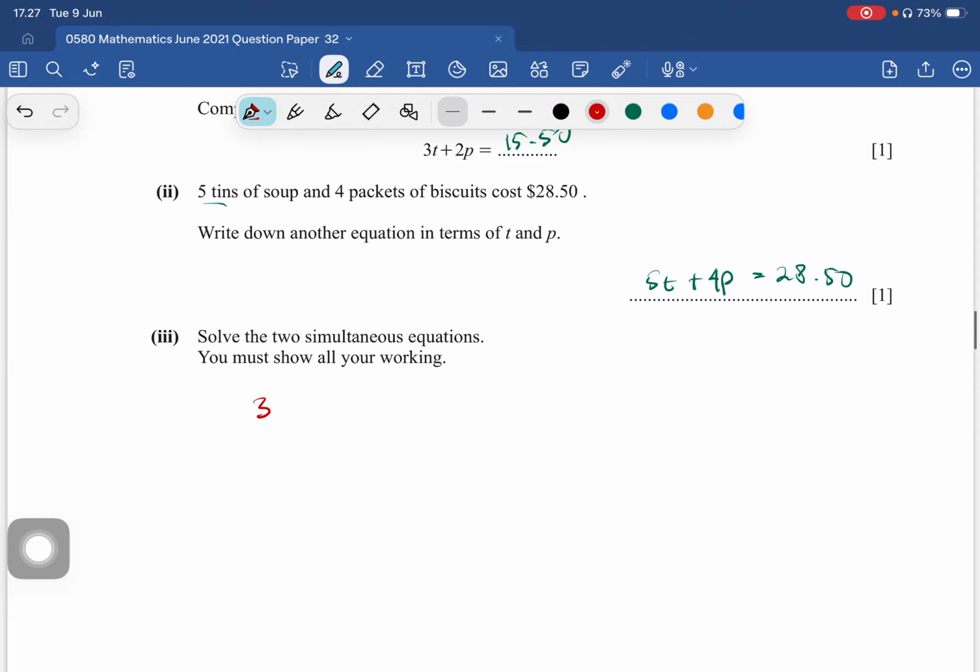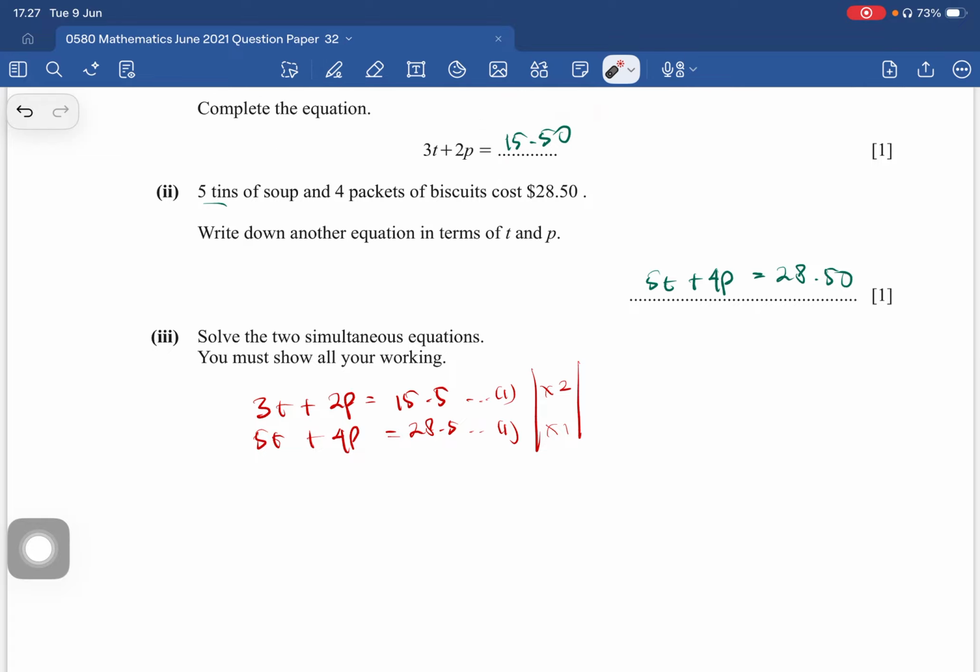So this is 3t plus 2p equal to 15.5. This is the first equation. The second equation we got as 5t plus 4p equal to 28.5. This is the second. The first equation, let us multiply it by 2. And the second equation, just keep it or multiply by 1. Why do we have to multiply by 2? So we need to get rid of this p. So let's make it into the same number.